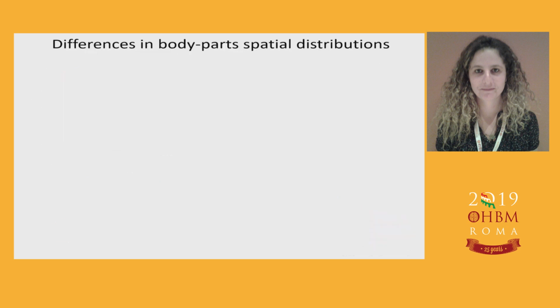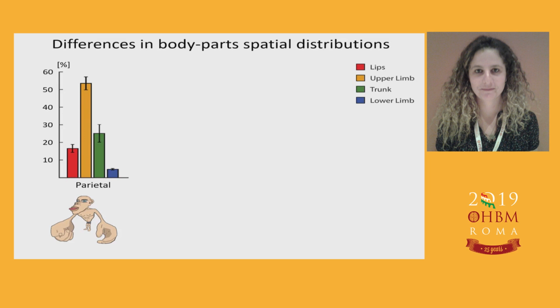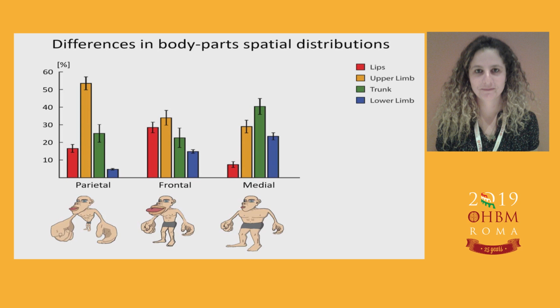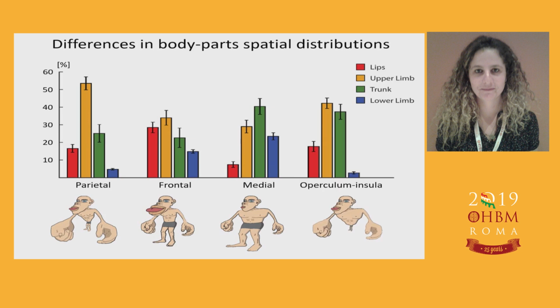The parietal region showed high dominancy of upper limb representation and lesser of the lips. The frontal area that had the same rank order as in S1 had quantitative differences in the relative body size. And the medial region that was the most different from S1 was the most similar to our physical proportions. And lastly, the operculum and insula had a very large representation of the trunk and the upper limb and almost absence of the lower limbs.